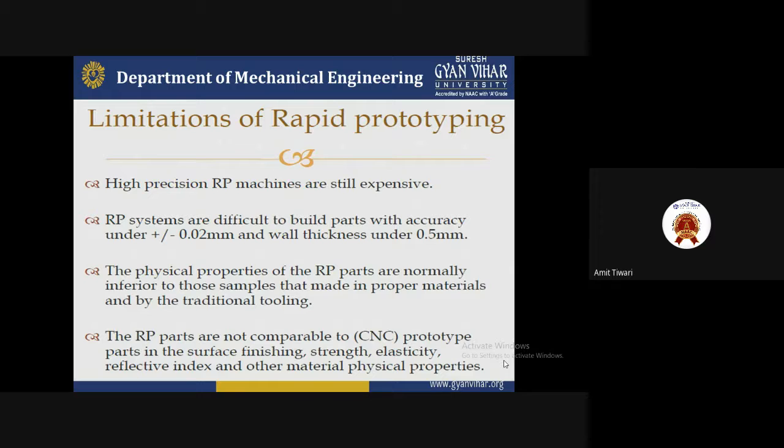So there are some benefits that are obtained only from the CNC machine and are not covered by rapid prototyping. That's why these are some basic reasons why we select the CNC machine over rapid prototyping, given its limitations.